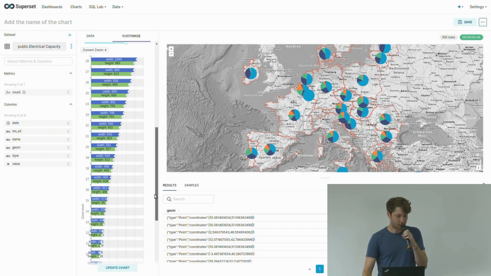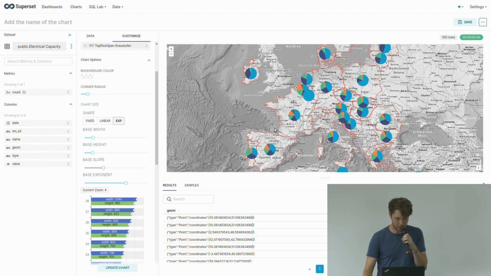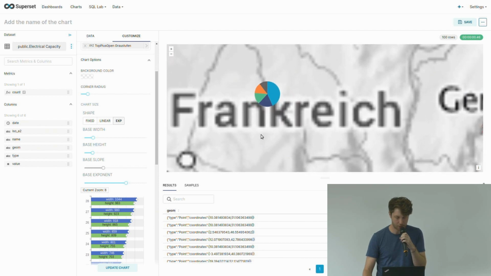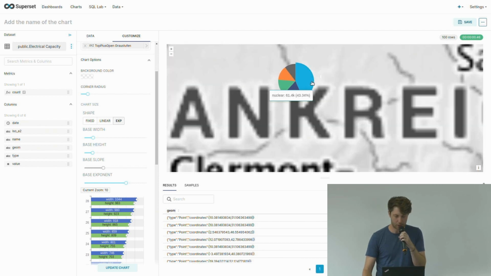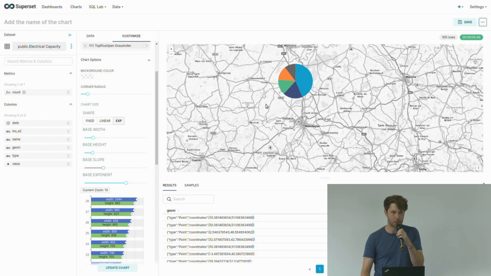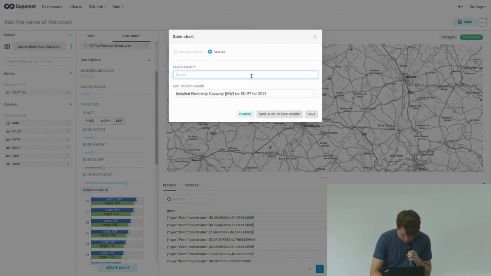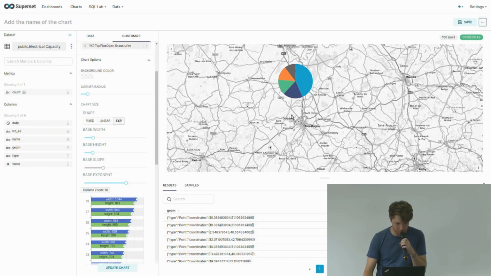So you can see it down here. You can specify the size for every single zoom level, and now if I zoom in, the chart's size will increase. So if I want to, I can get more information just for a single chart. Now I want to save this chart and add it also to my dashboard.